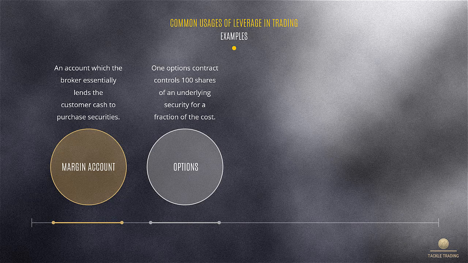In options, one options contract controls 100 shares of an underlying security. If you're the purchaser of a call option, you have the right to buy 100 shares of that security at a set price at or before a set date. Because the cost of the option is less than the cost of the stock, it's thought of as a leveraged instrument in trading.